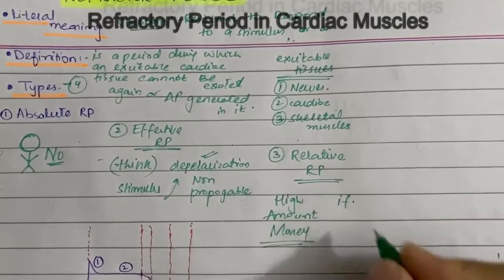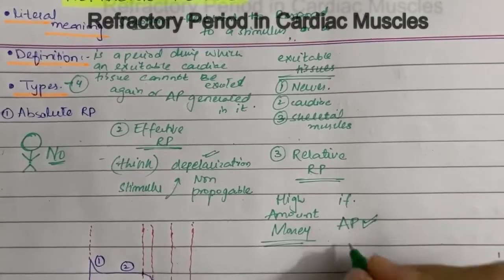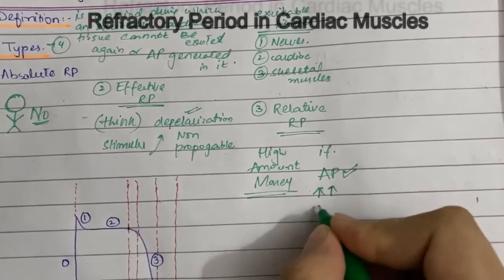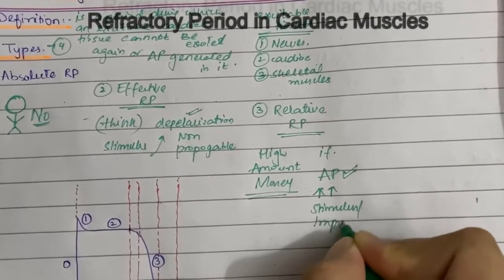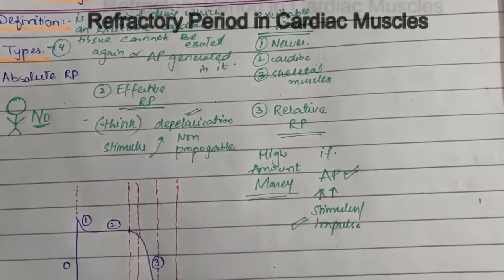Now if it is here, an action potential can be generated if a very high stimulus or very high impulse has been generated there. Okay, this is the relative refractory period.